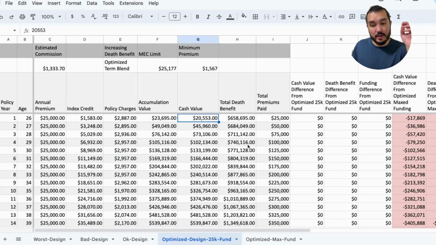So again, in this optimized design, we've put in 25,000 in year one. We have 20,553 in year one cash value, and this shows a break even at year 4. This is based on, like I said, the return earlier. It's around 6 or 7%. You might do better than this. You might do slightly worse than this.